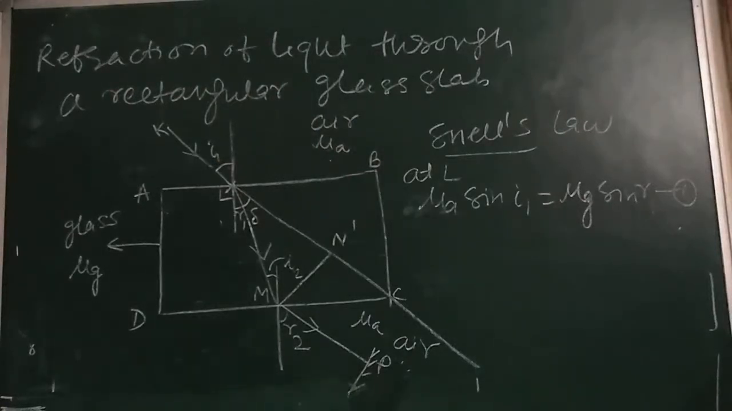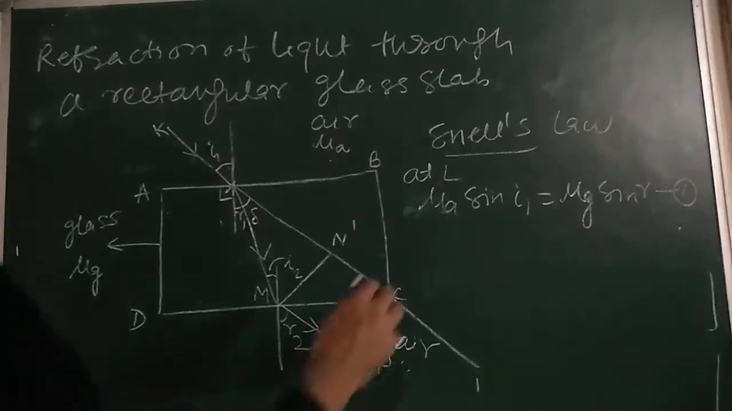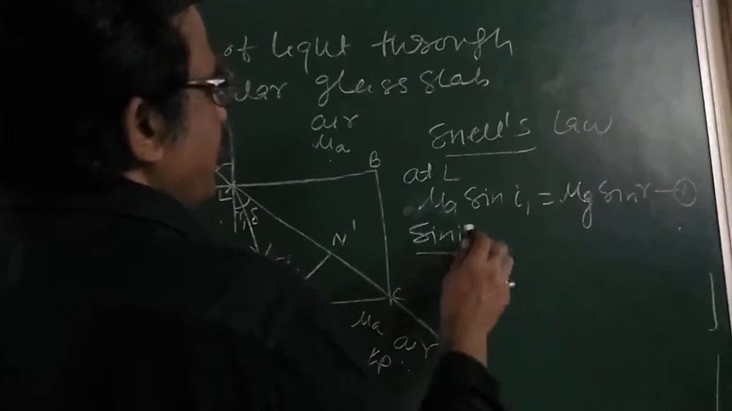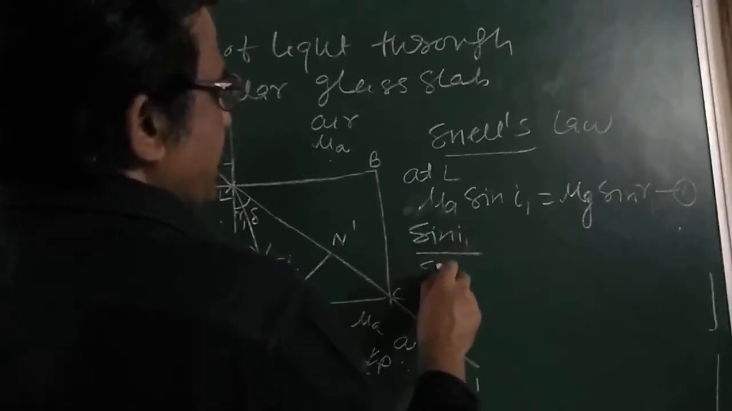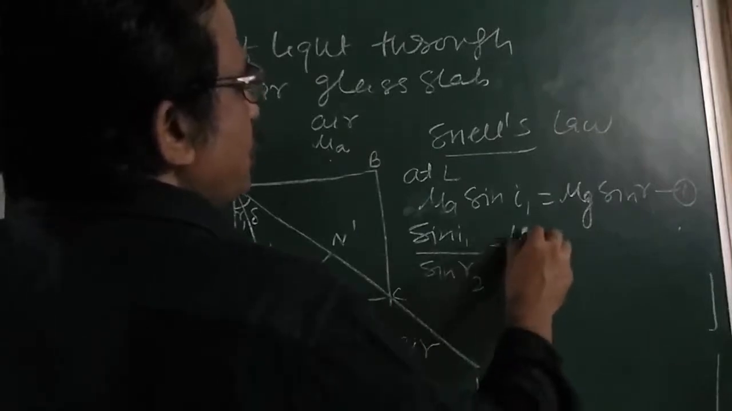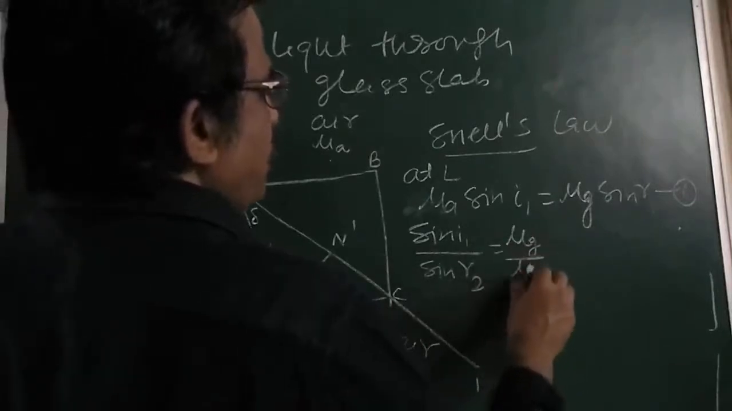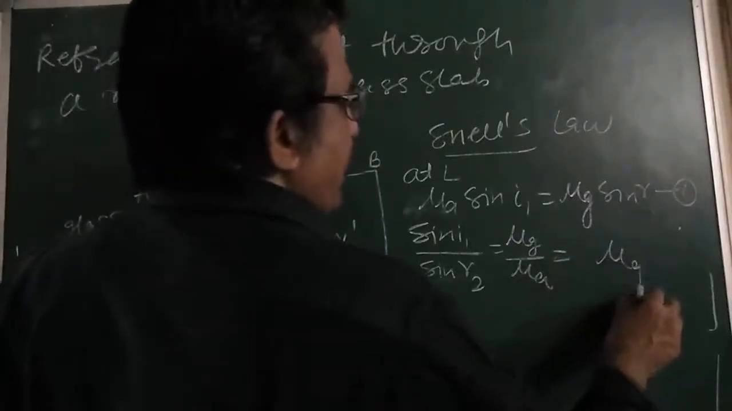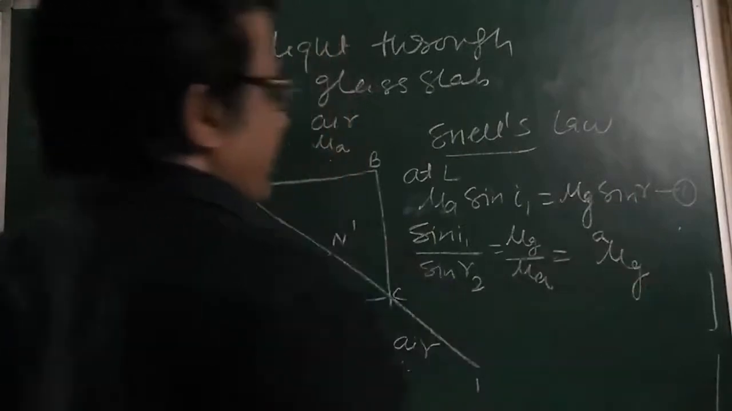Now what are we getting? Sin of I1 divided by sin of R1 is equal to mu G divided by mu A. That I can write as the refractive index of glass with respect to air.